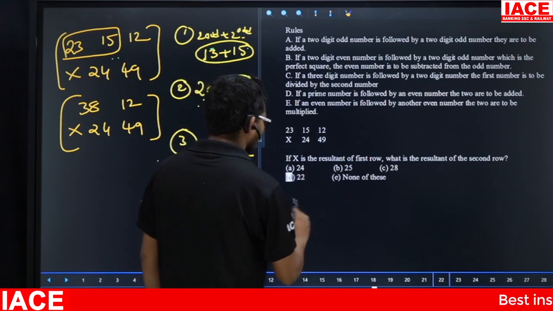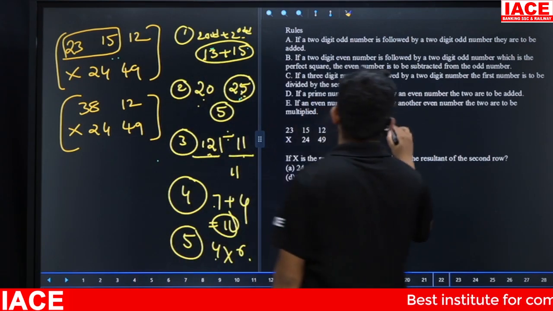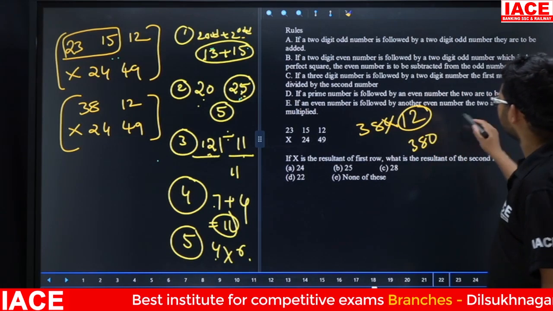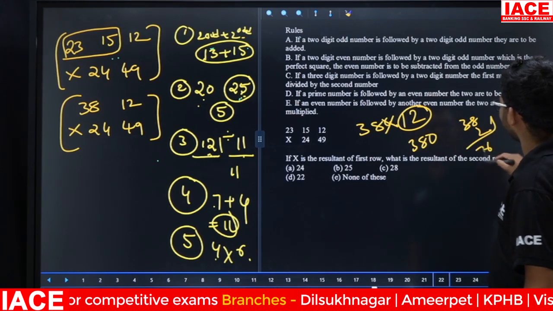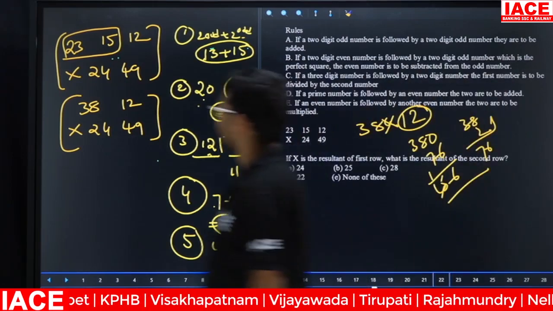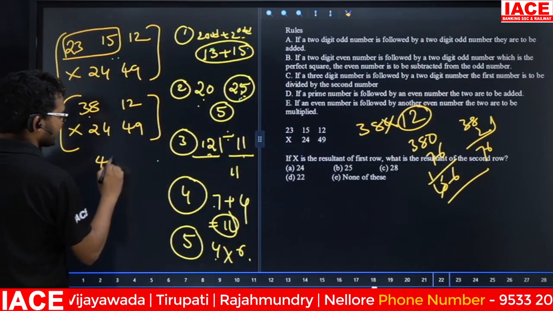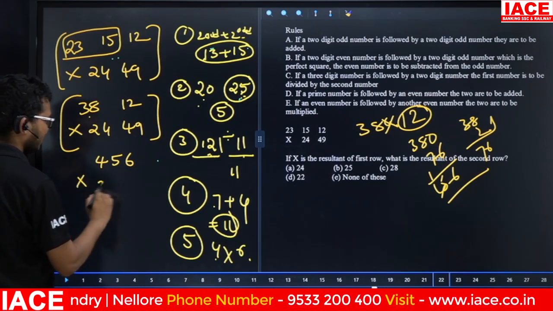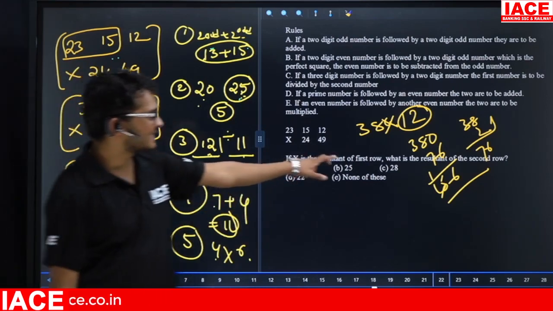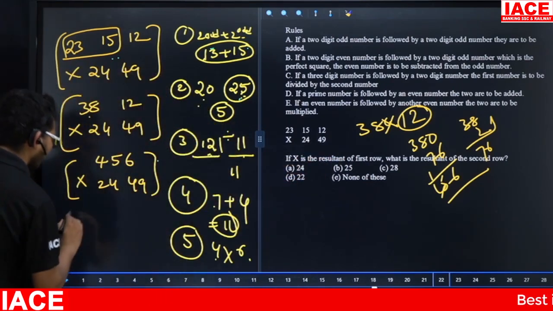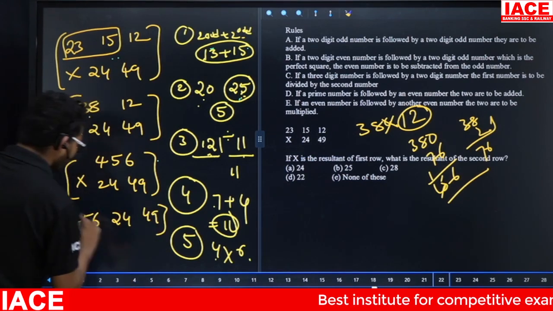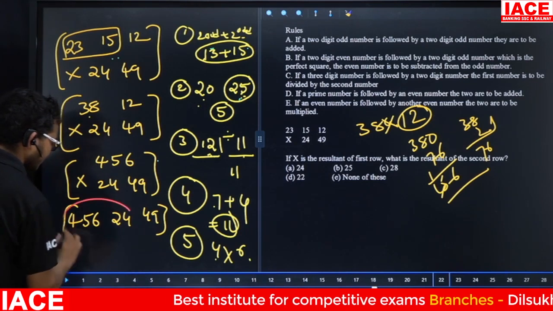Now 38 into 12. Check here, 38 into 12, 12 means 10 plus 2. That means 380. Next 38 into 2 is what? Here 76. That means the answer is what? Here 456. Yes, so 38 and 12 multiplication is 456. Now x, 24, next one is 49. The given is x is the resultant of the first row. Now x value is 456. Next 24, next one is 49.